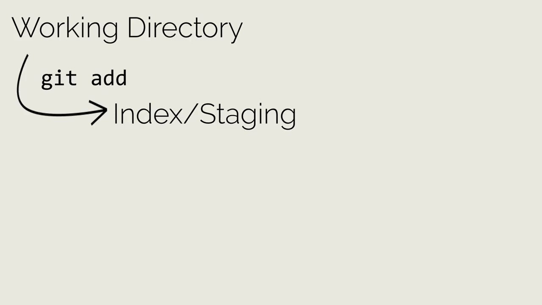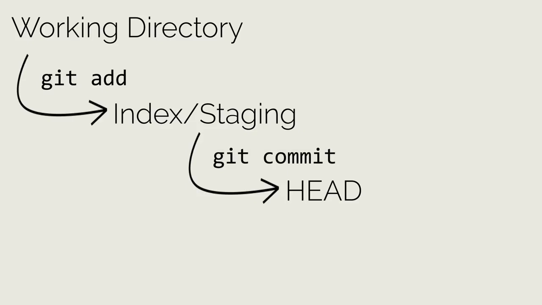In order to add these changes as an official version, we need to tell Git to commit these changes from the index to the final stage, the head. This tells Git the changes are final and requires a message to be saved with the commit. This can be done by using the git commit command. The head is simply the most recently committed version of your code. After committing changes to the head, they are saved as a version on our computer, but they are not in our remote repository on GitHub.